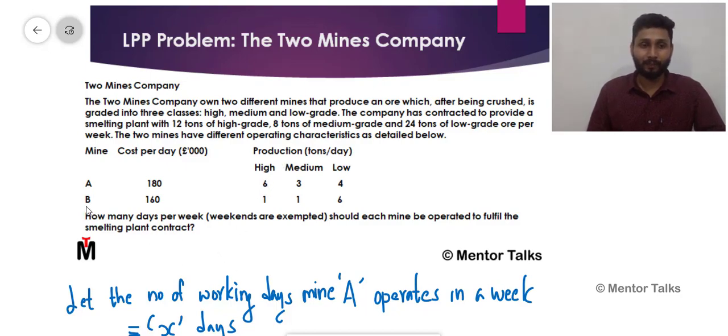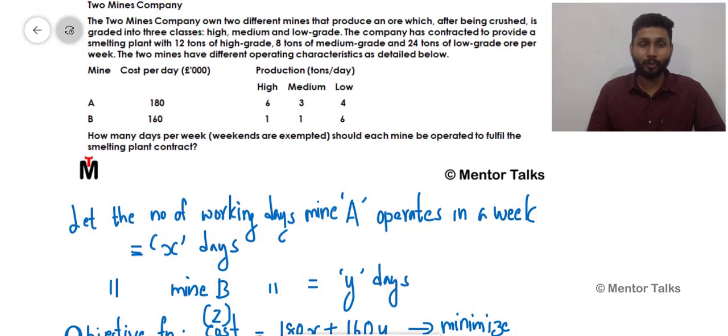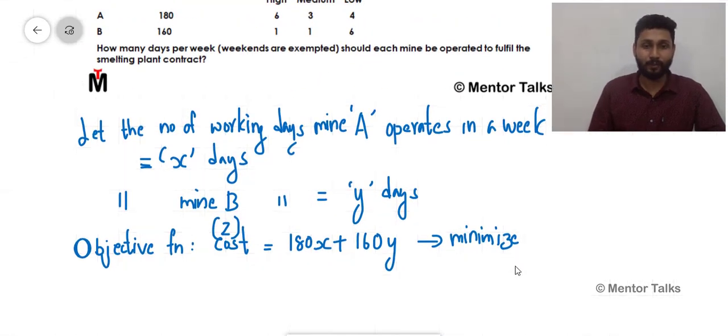Similarly, mine B is producing 1 ton of high grade ore in one day, and it is working for y days. So this 6 and 1 we can use to form our constraints. Let's see how to write the constraints. You should know that the minimum value which you require in this case is 12 tons. So I'm trying to write this as my constraint.